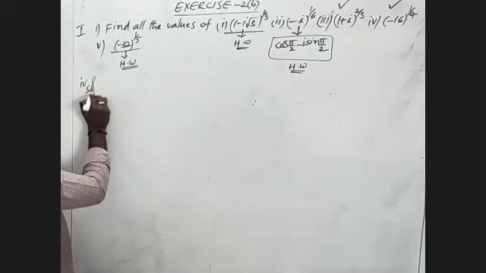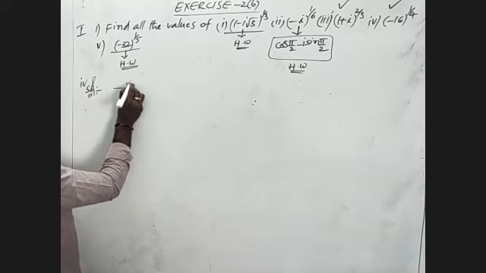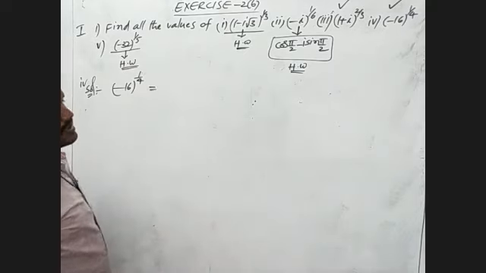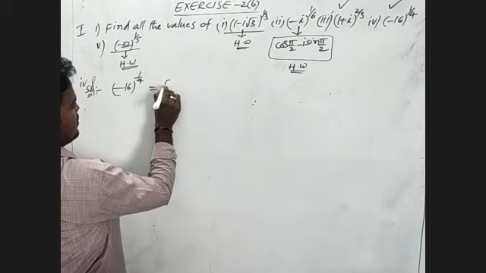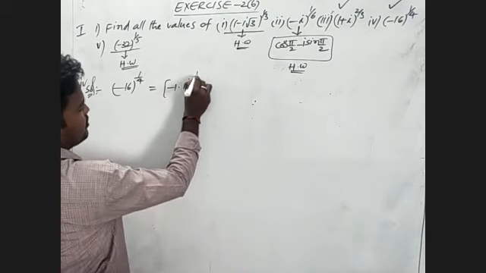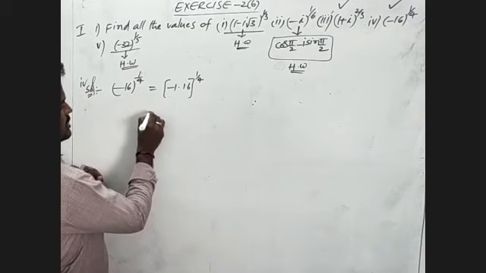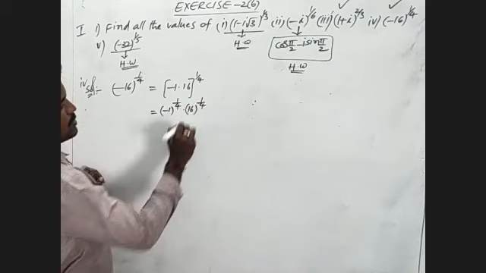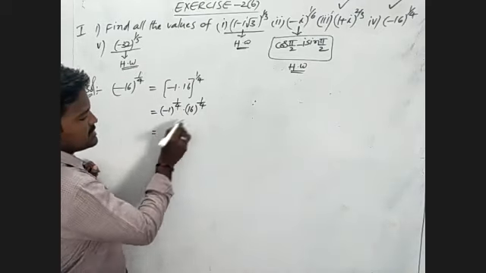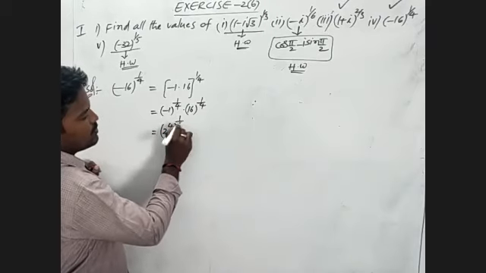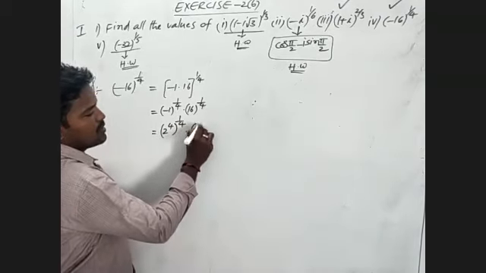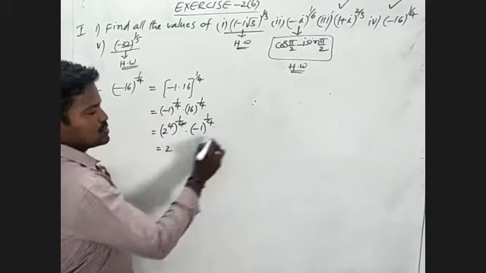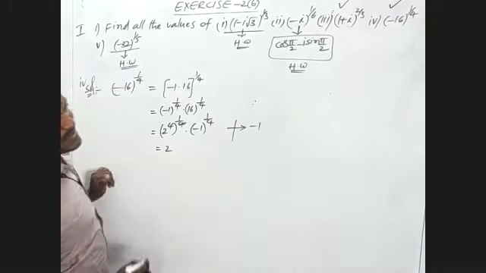And in the fourth one I am asking for (minus 16) whole power 1 by 4. This will be written as (minus 1 into 16) whole power 1 by 4. That is nothing but (minus 1) whole power 1 by 4 into 16 whole power 1 by 4. 16 whole power 1 by 4 means (2 power 4) whole power 1 by 4, which cancels. We have to write 2 into the value of (minus 1) whole power 1 by 4.